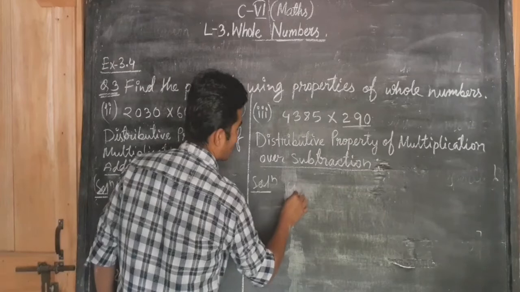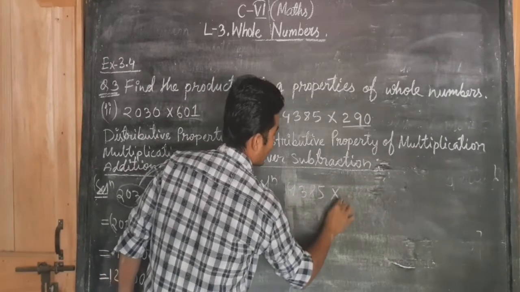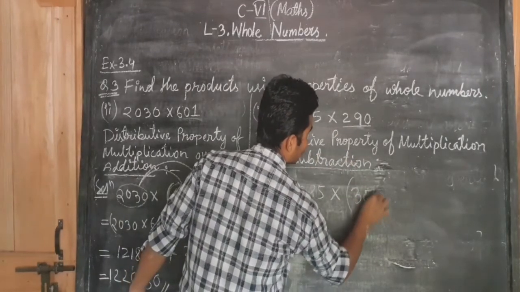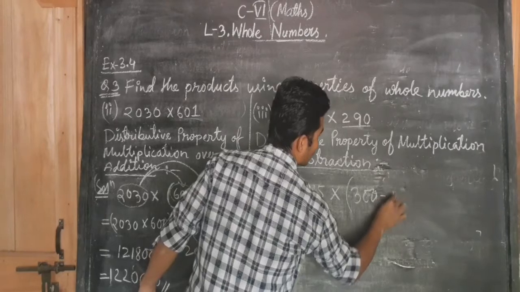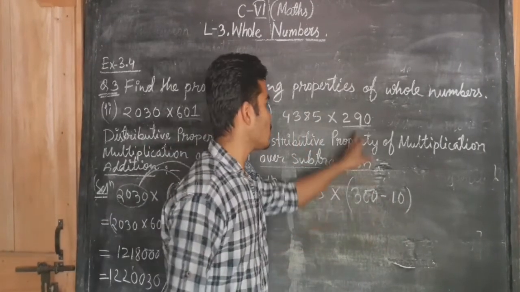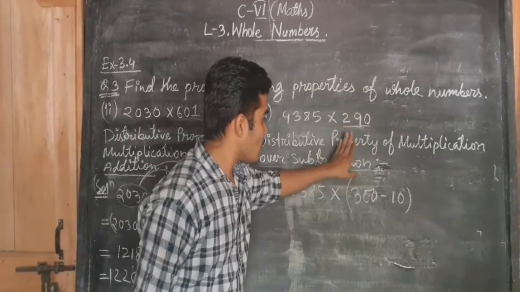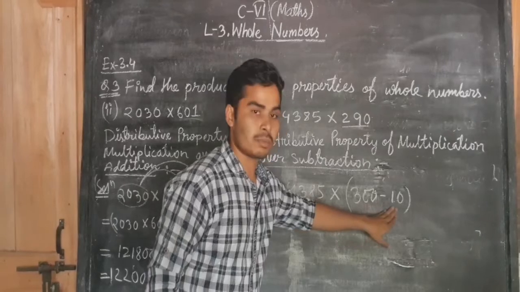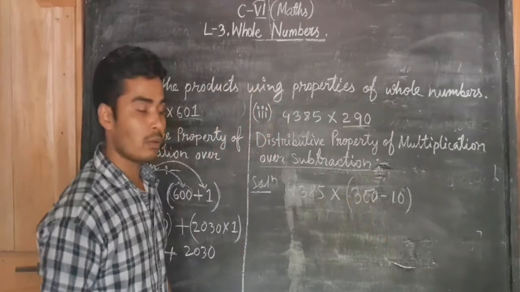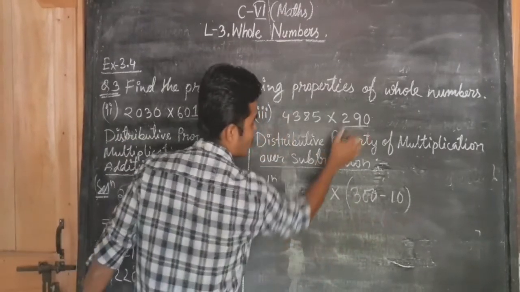I will write the other number as it is, and I will break this number like this: 300 minus 10. 300 minus 10 is equal to how much? 290. So I break this number in this way. We have to break it in suitable ways. So it is the suitable way of distributing this number.